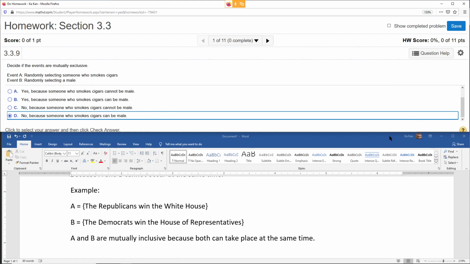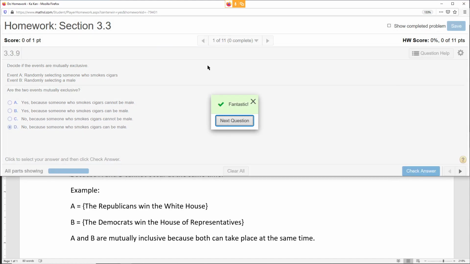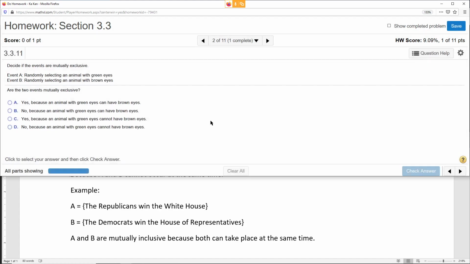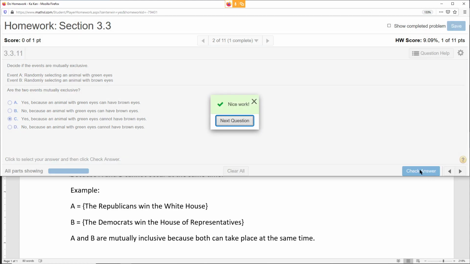There's no rule saying you cannot be a male and smoke cigars, right? The other one says an animal with green eyes and blue eyes. Of course, they are mutually exclusive since you cannot have both at the same time.